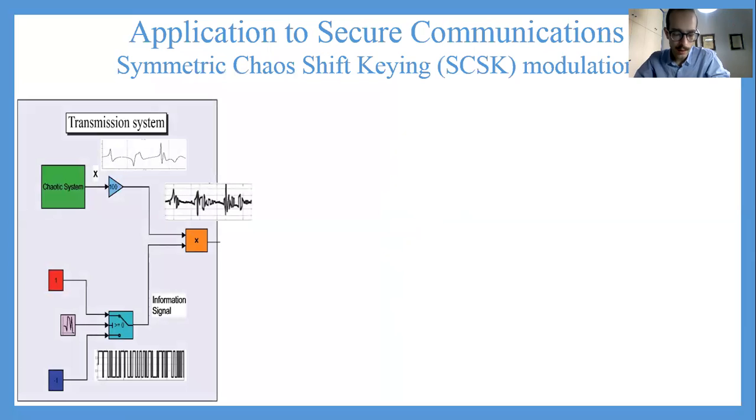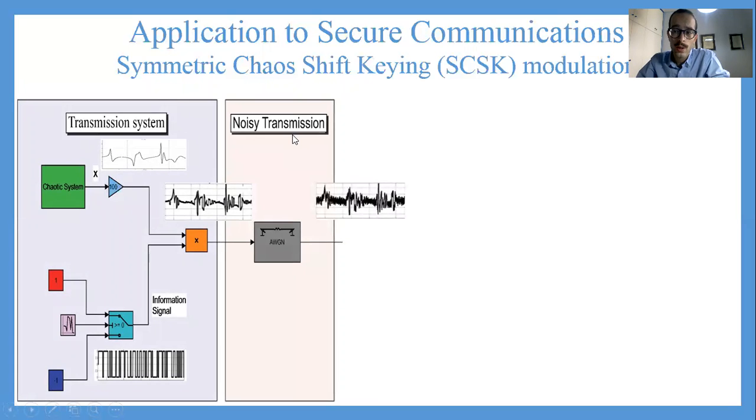So in the transmission step, what I do is this. I take the supposed information signal, which here has a transmission period of 1 second, and I also take the state x of the original chaotic system that I propose. So I take these two signals and I multiply them. And in this way, I can manage to scramble, if you like, and mask the original information signal. Then I can transmit this scrambled signal. And of course, here we assume that the transmission is noisy. So we say that we potentially have some additive Gaussian white noise added to the system.